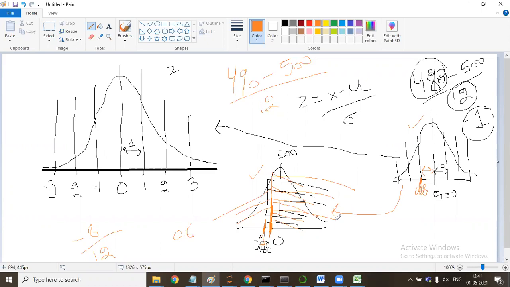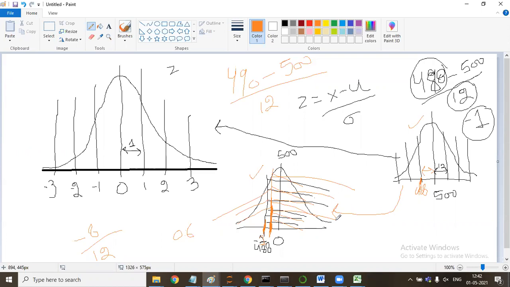Whenever you are finding the area under the curve, like the probability that a person will score this much marks, provided the data follows a normal distribution, you convert it into a standard normal curve. Then you can identify how many people will score how many marks, and for that you refer to this Z table. Another way, which I have told you, is to calculate the p value. If you are not going with the p value and you are doing statistics on your own, then also this table is referred, but I am not covering that part.